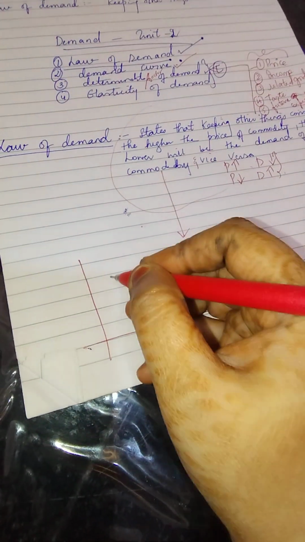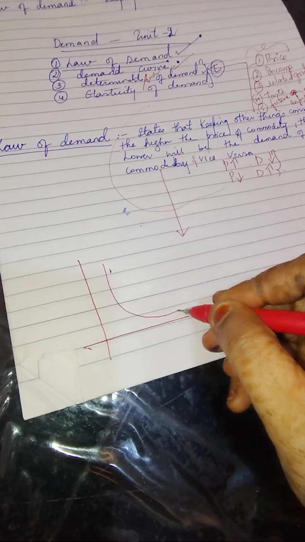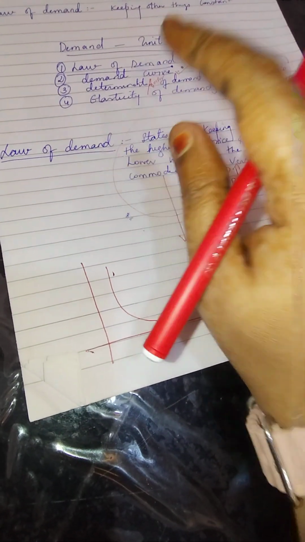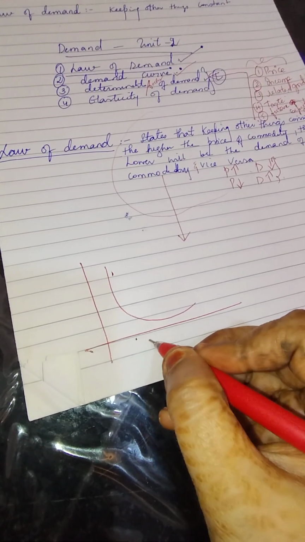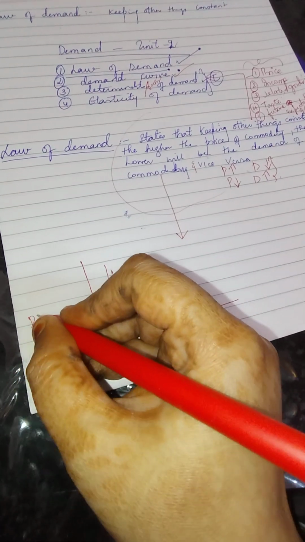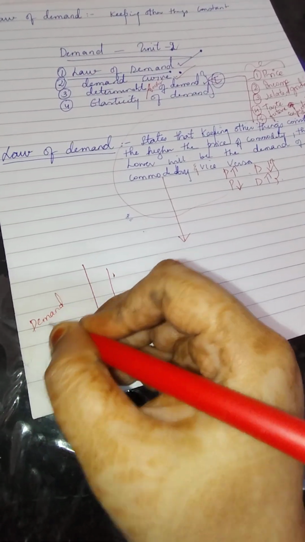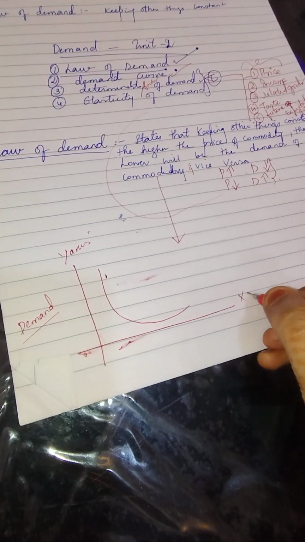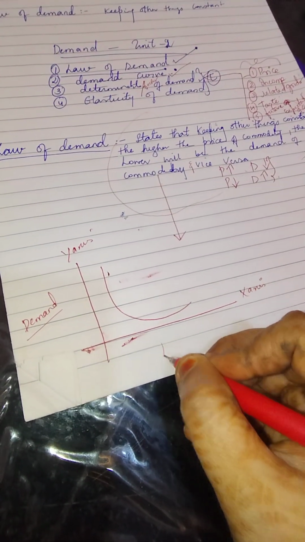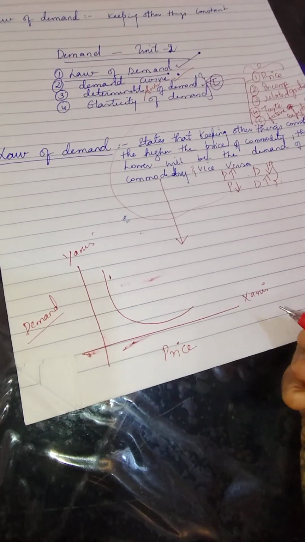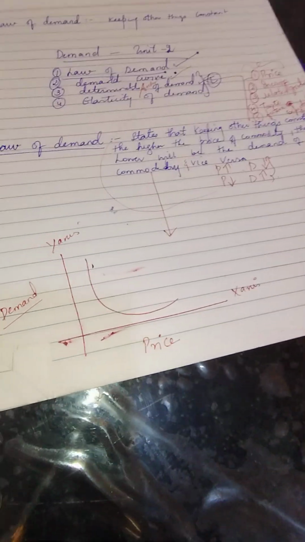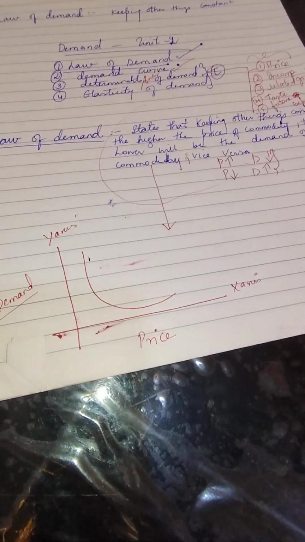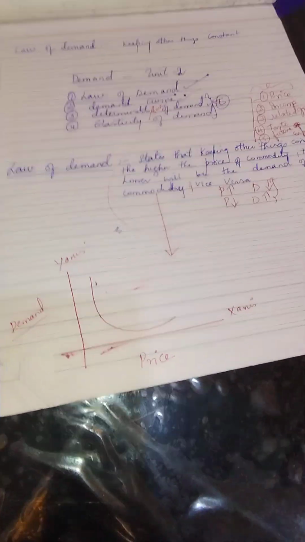Demand curve is a graphical representation of the law of demand, which says how the price is going to affect the demand of a product. Demand is on the y-axis, and on the x-axis we have price. Now let me give you a small example. When we are talking about the demand curve, it is basically a graphical representation of your law of demand.